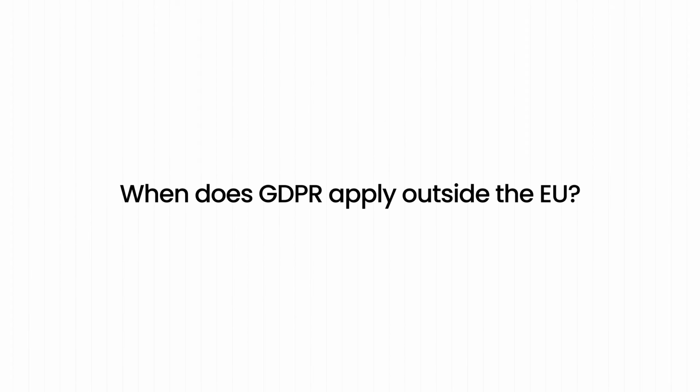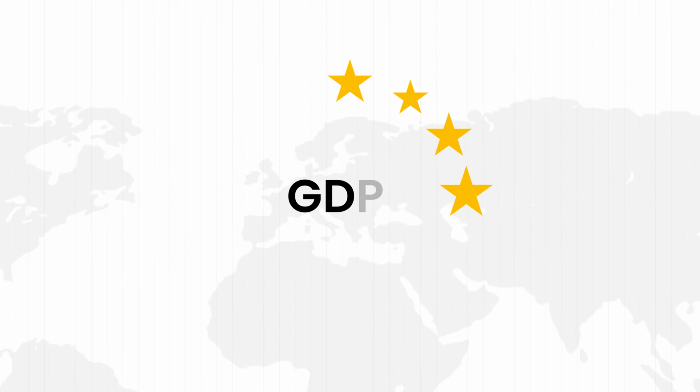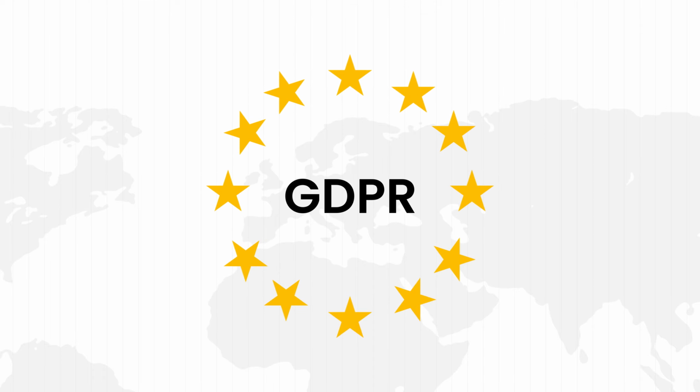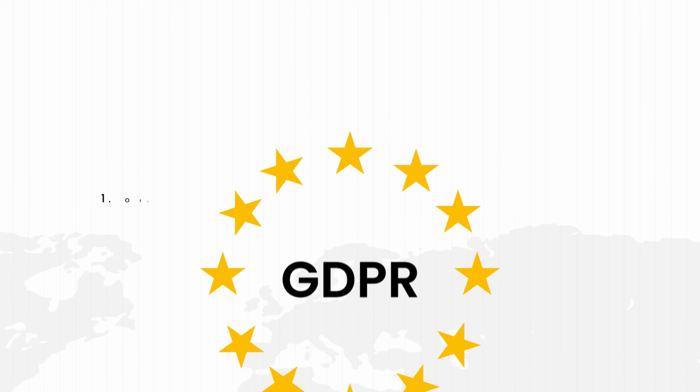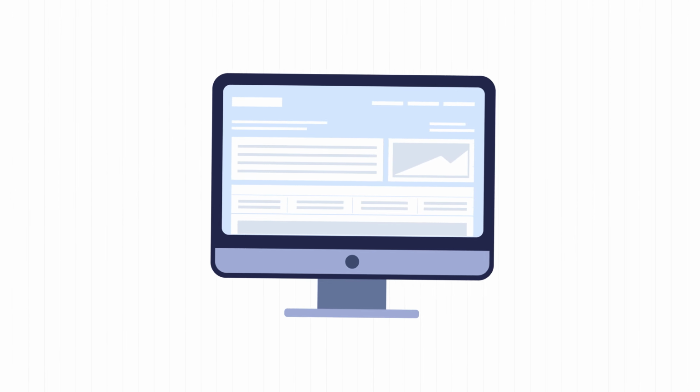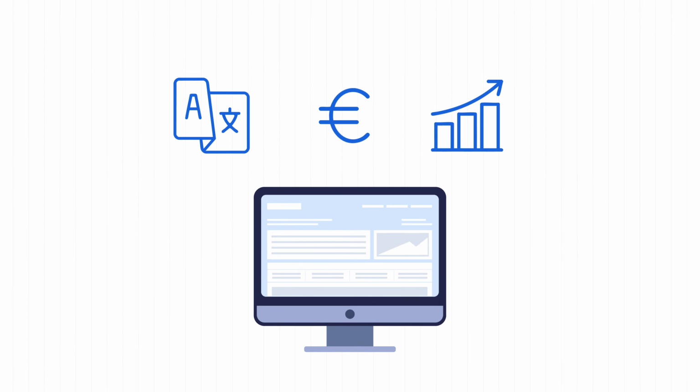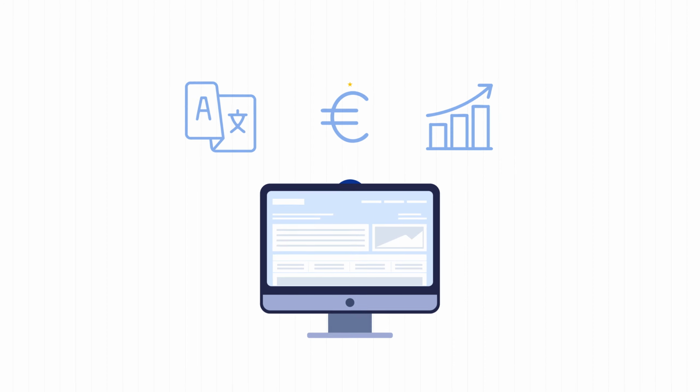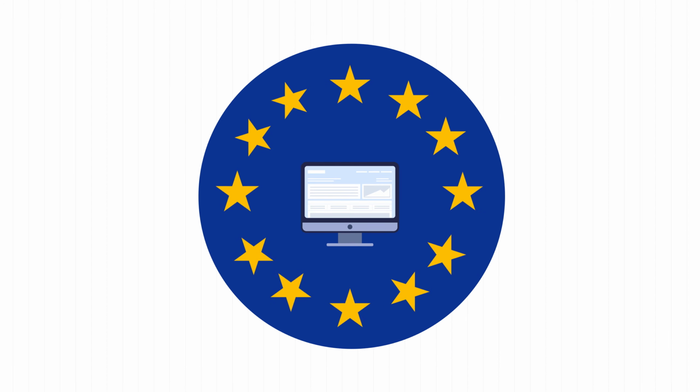When does GDPR apply outside the EU? GDPR affects businesses outside the EU in two main scenarios. 1. Offering goods or services to EU residents. If your website supports EU languages, currencies, or markets to attract EU customers, you're likely within GDPR's scope.